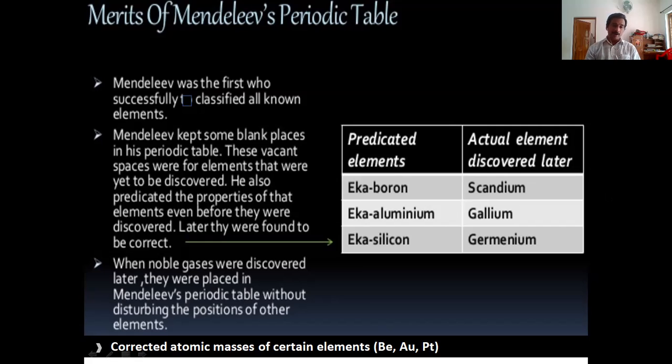Now the fourth one, when noble gases were discovered later, they were placed in Mendeleev's periodic table without disturbing the positions of other elements. There was enough space to accommodate these noble gases.